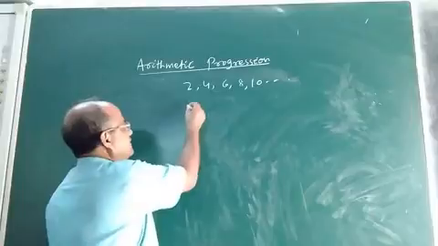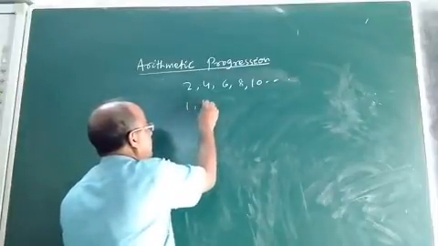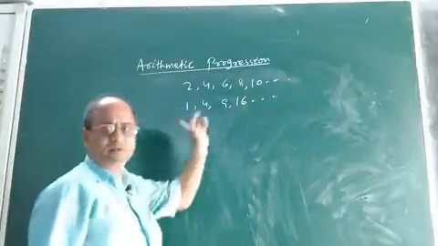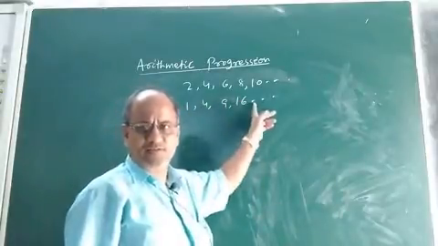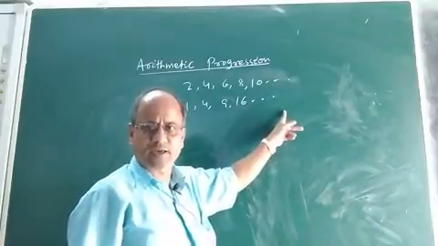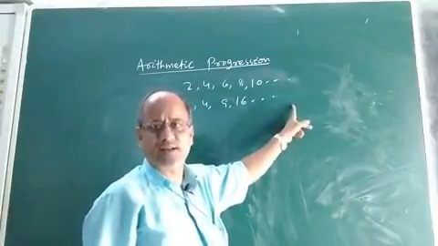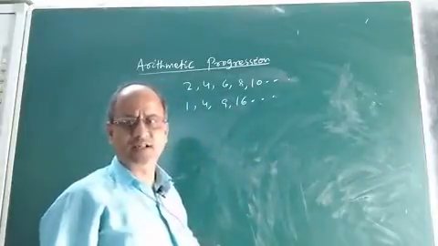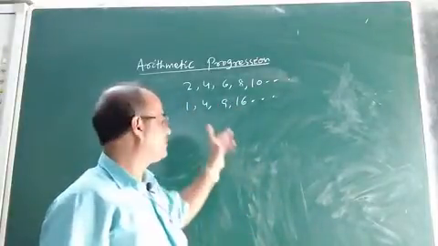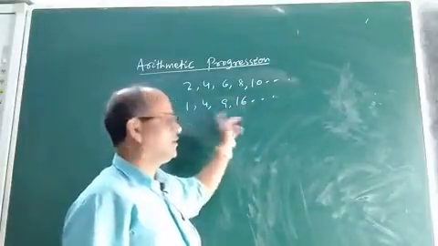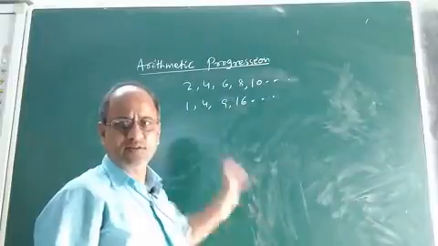Similarly, you see another sequence: 1, 4, 9, 16, etc. Consider this series. It is also an infinite series, because we cannot say how many terms are there in this series. Now the point is whether it is a sequence or not. The answer is yes. So why is it a sequence? Because, look at the terms present in the series.